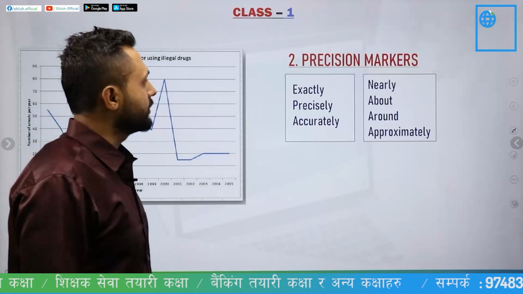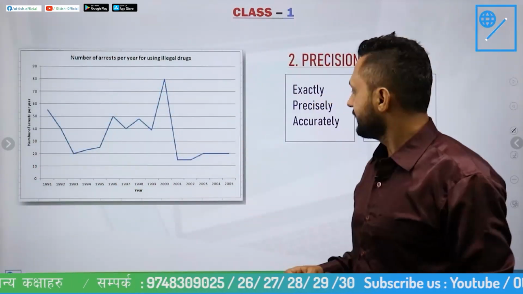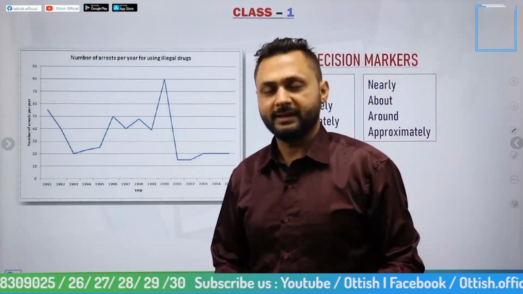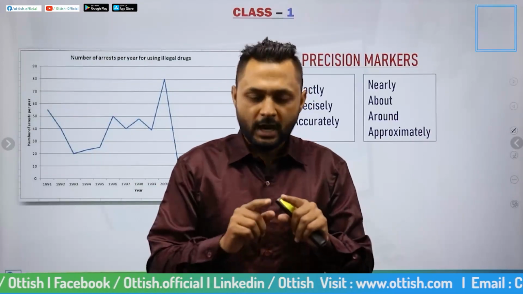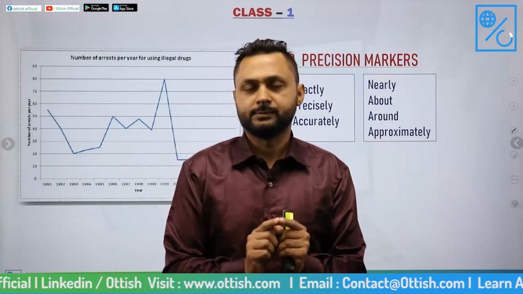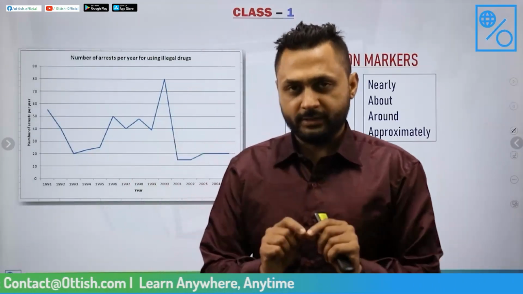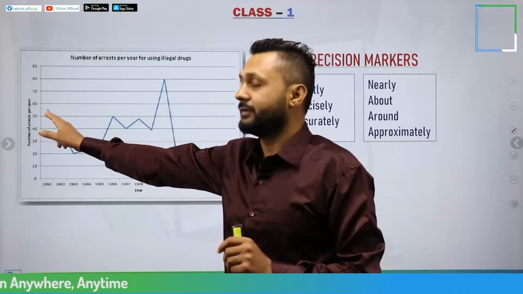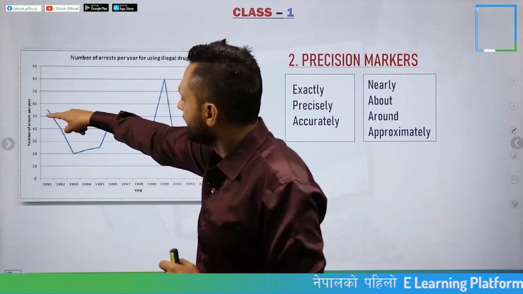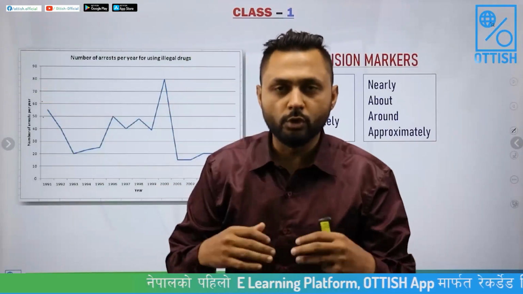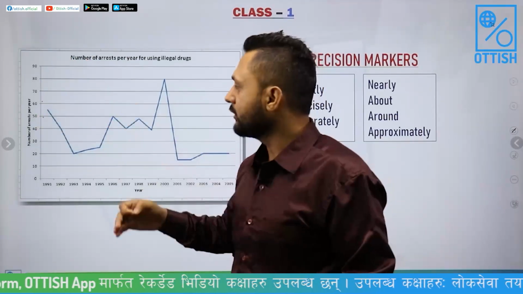Now we will be talking about precision markers, and that is the second point on the list. So what are precision markers? Precision markers are those words that show how precise the data is. Now this is very, very important. You must write whether the data is exactly 55 or nearly 55. Let's say it is between 50 and 60. We do not know whether it is 55 or 54 or 56. So you cannot simply write